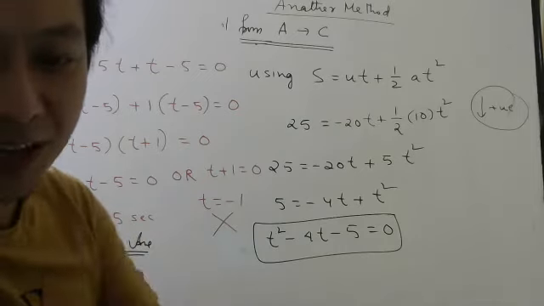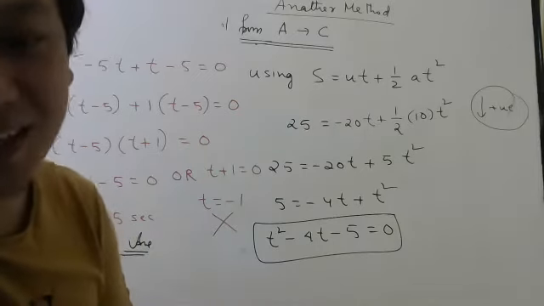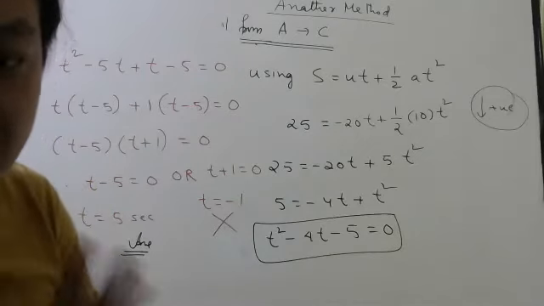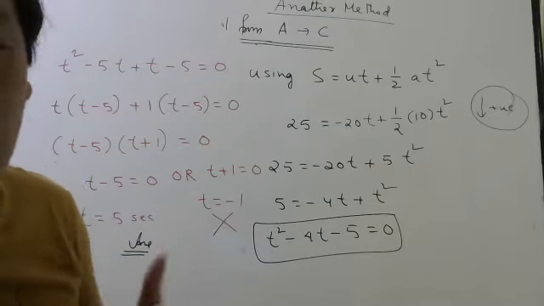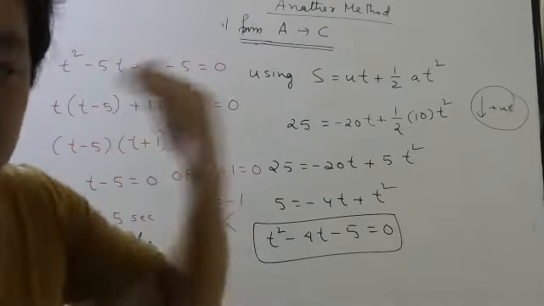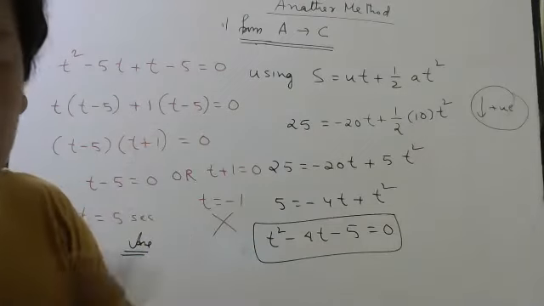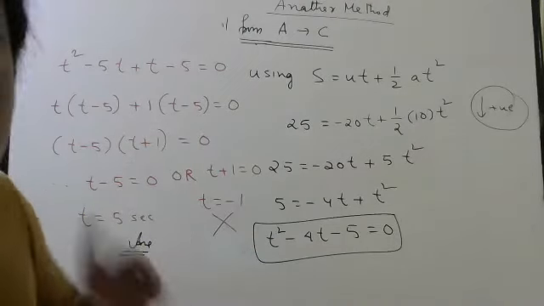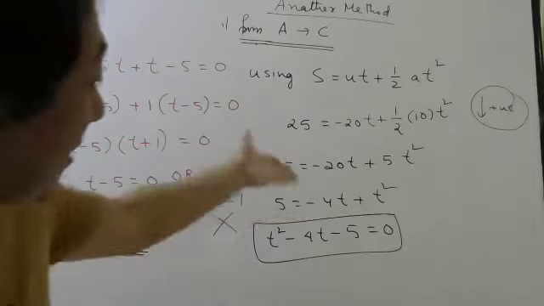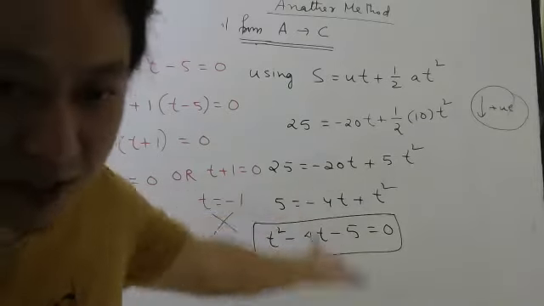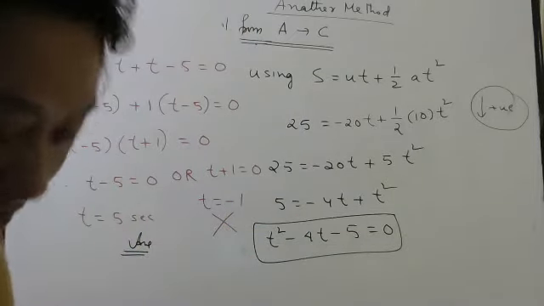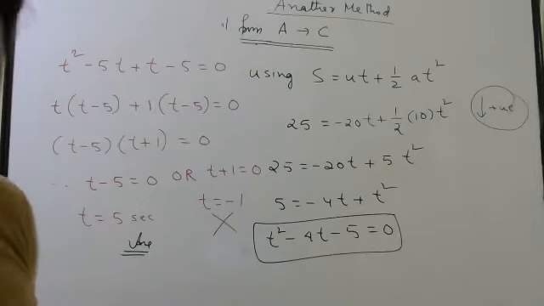We don't need to do A to B, B to C. But if you observe carefully, the previous method is slightly easy because there is no quadratic equation. So A to B we did one way, then B to C we did another way. No quadratic equation came. A to C, you will get the answer directly, but you will get a quadratic equation. This time it was easy to solve, so you got the answer easily. In exam, whichever method you feel comfortable, you can do.